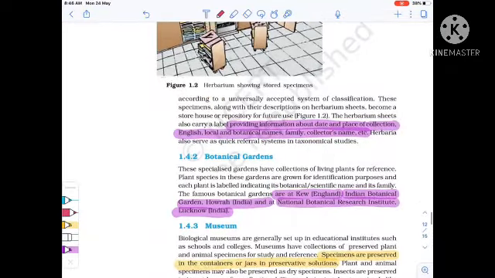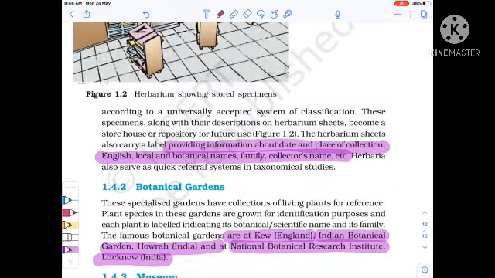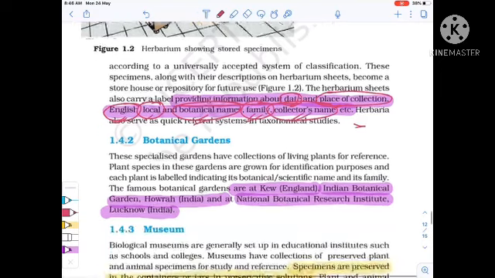Now there is some information in a herbarium. A herbarium provides information about the date, the place of collection, the English, local, and botanical name, then the family and the collector's name. Remember these things. This has already been asked in previous year questions, so important.